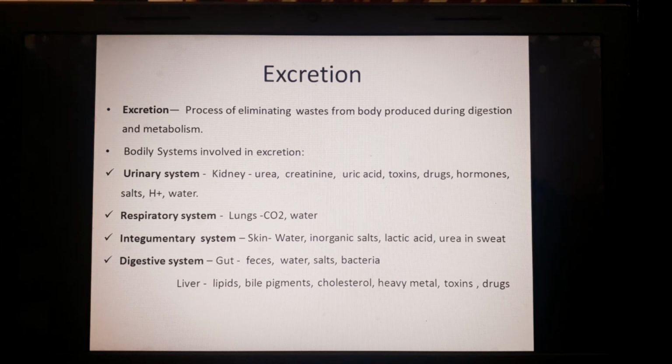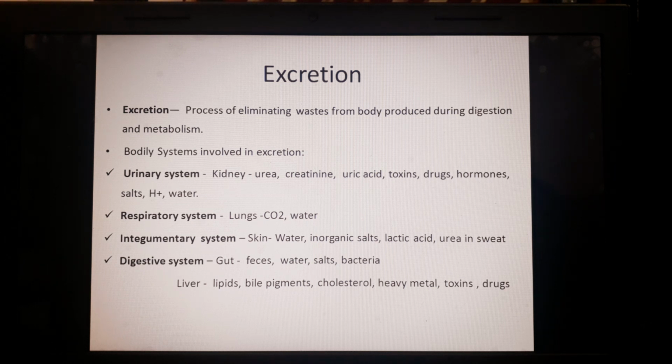First of all, what is excretion? As you know, excretion is the process of elimination of waste from the body produced during the process of digestion and metabolism. So, the major organ system which is responsible for excretion is the urinary system, especially the metabolites which are produced during the process of metabolism or cellular metabolism.